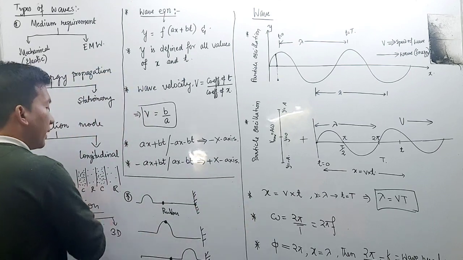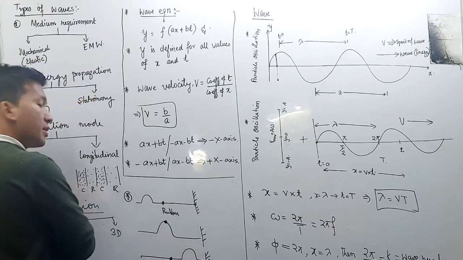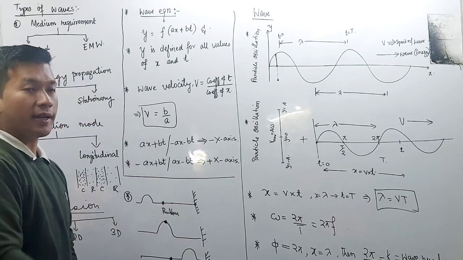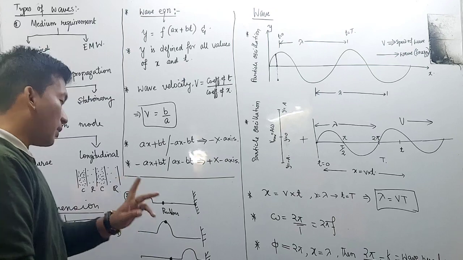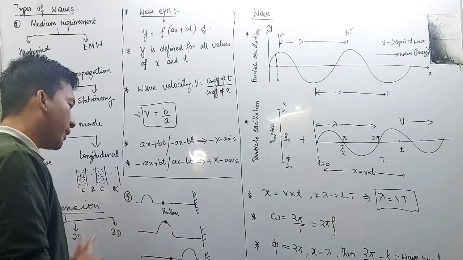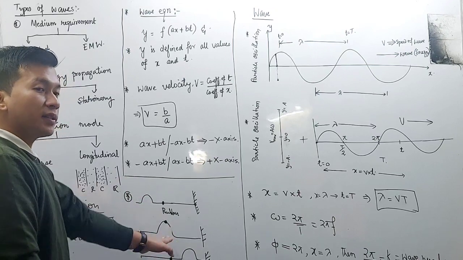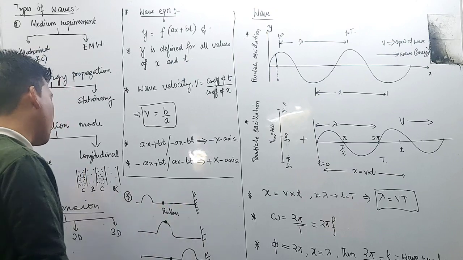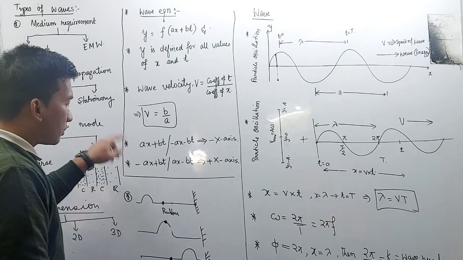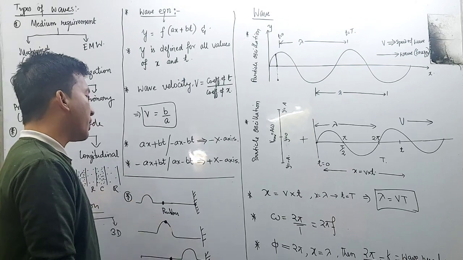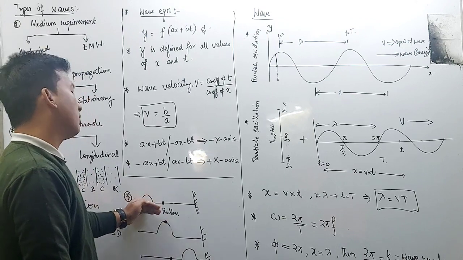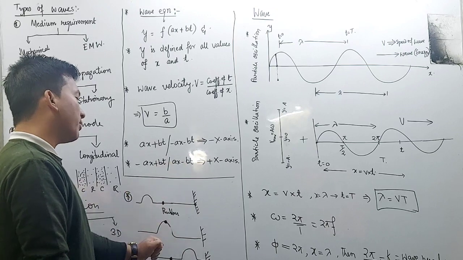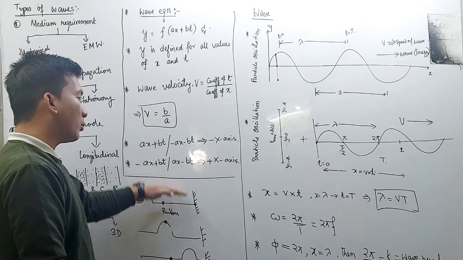Such a wave developed on the string will be known as a one dimensional wave. Why is this one dimension? Because it moves along one particular direction.